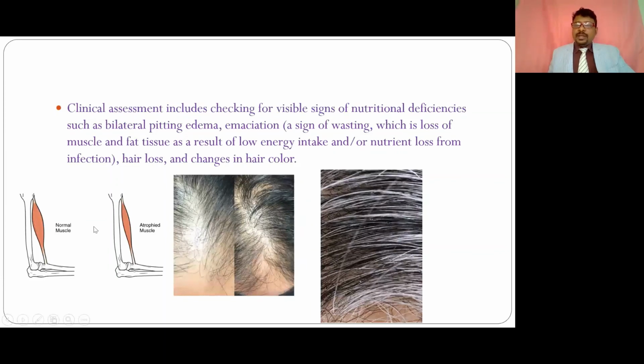Other important nutritional signs are hair loss. They may get hair loss, bald spaces, also called alopecia, or we can see the hair color changing. Nowadays even in people in their 20s and 30s the hair color is changing to white. There are many reasons for this color change: nutritional deficiency, pollution, stress, and diet. All of these can affect it. So these are the classical signs of vitamin deficiencies.